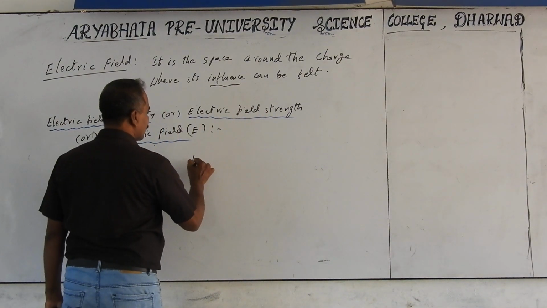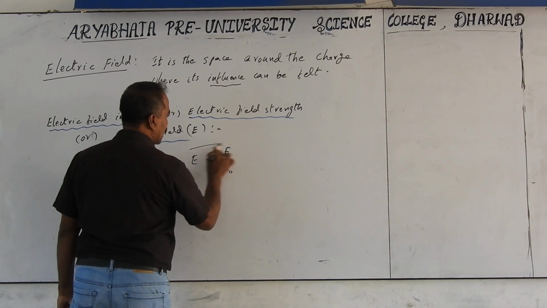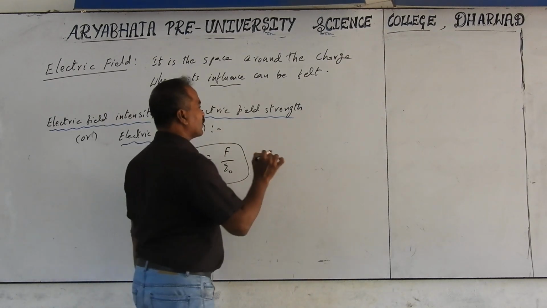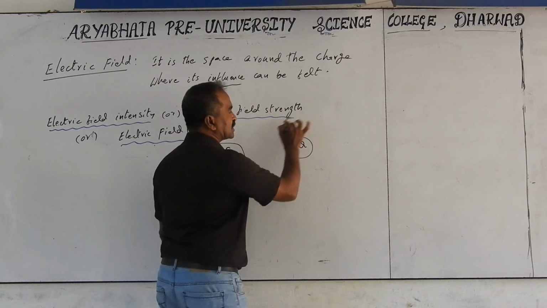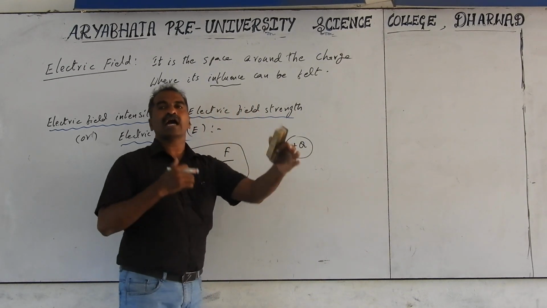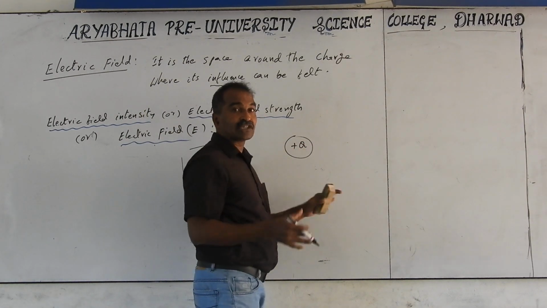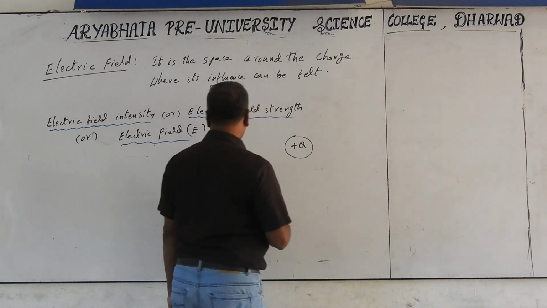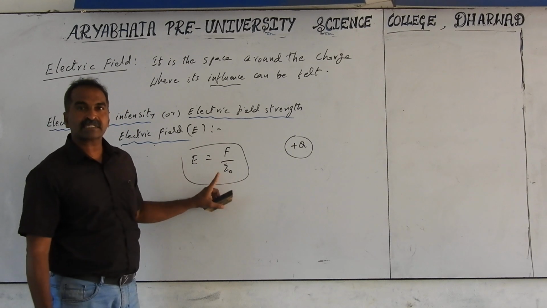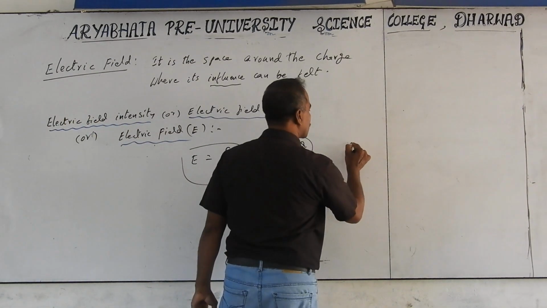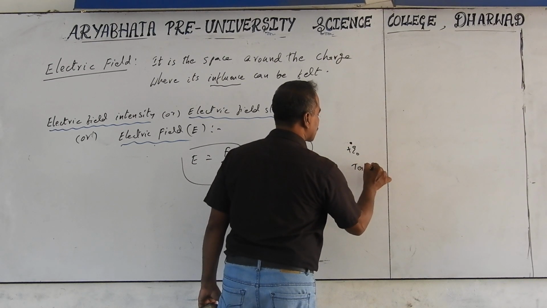Electric field intensity, or electric field strength, is defined as the force acting on a unit positive charge placed in the electric field. I take one charge, capital Q, I will take plus Q. Around this charge, we said there is a field which can influence other objects. And this field is invisible to us. We cannot see what is actually present around this charge. But if you take another charge, this Q0, which in your textbook is given as small q but I take as Q0, a positive charge, this is called a test charge.